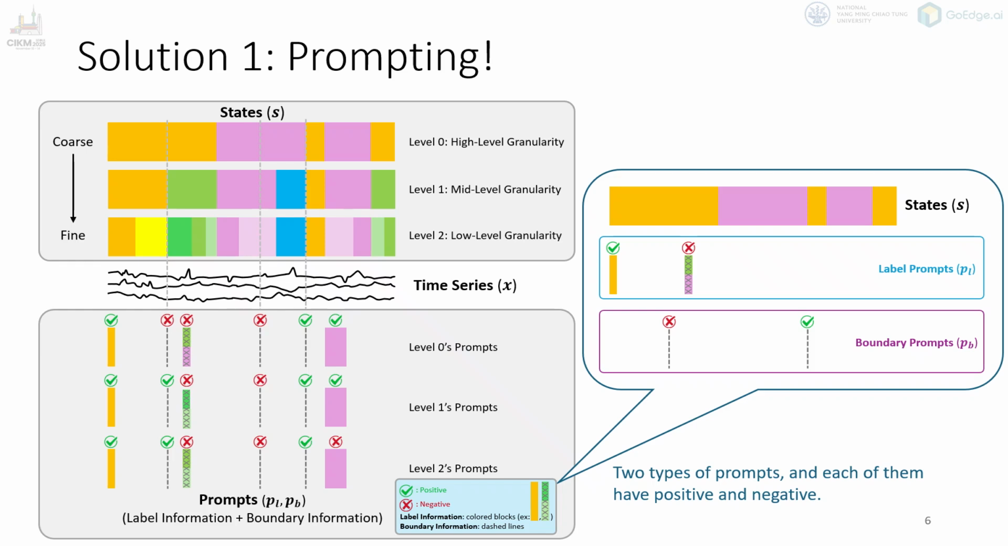In PromptTSS, there are two types of prompts, label prompts and boundary prompts, and each of them can be positive or negative. Label prompts provide hints about what the state is or isn't at a specific point. For example, we